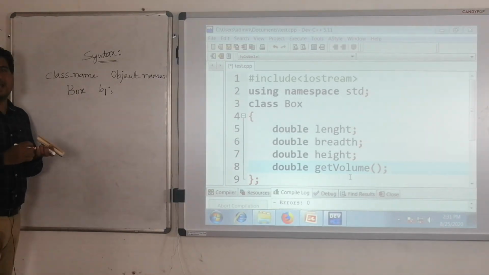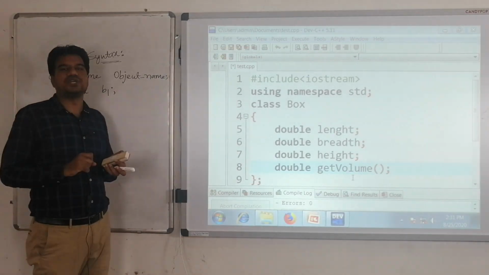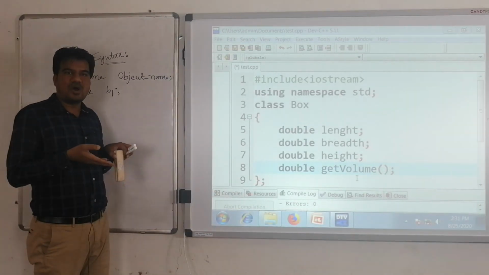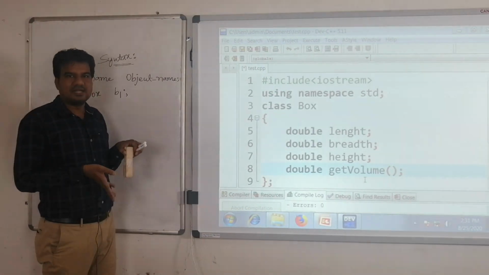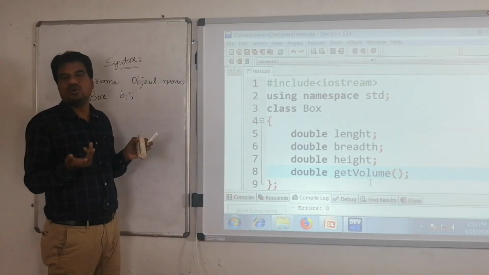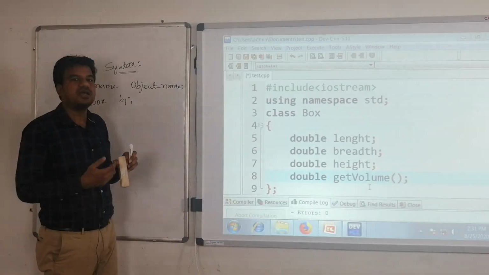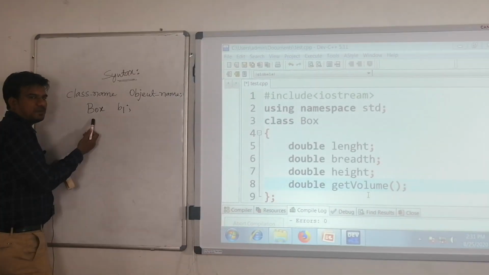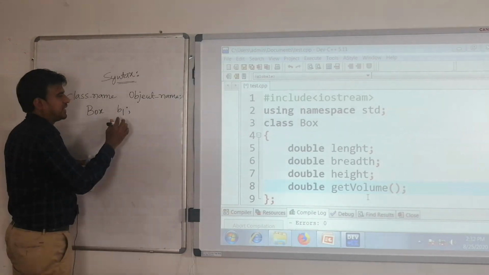Having a plan in hand, it is not compulsory that you can create only one object. In the real world, isn't it? Let us assume the motorbike example. How are we going to construct the motorbike? We already have the plan. Does it mean that according to that plan we can manufacture only one motorbike? No, it is not. We can manufacture any number of motorbikes according to that plan. Here also, in the same way, using this box plan, you can manufacture any number of objects.